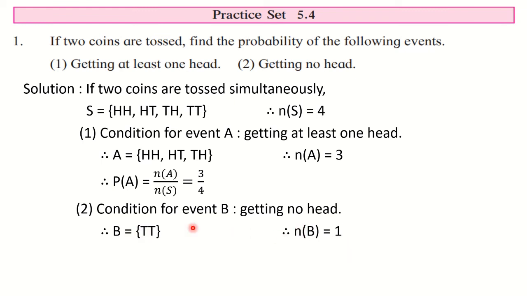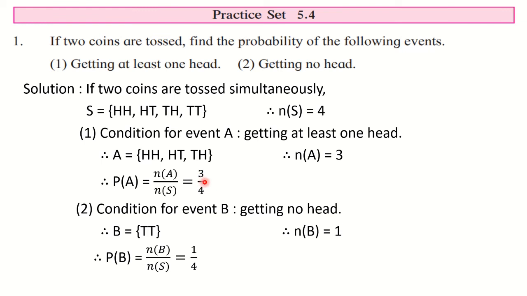Now we have to find the probability also. So write down the formula. P of B is equal to n of B upon n of S. So n of B is 1 and n of S is 4. So in this way the probability of getting no head, that is only tail, is 1 upon 4, or it is 25%, and the probability of getting at least one head is 3 upon 4, or it is 75%.